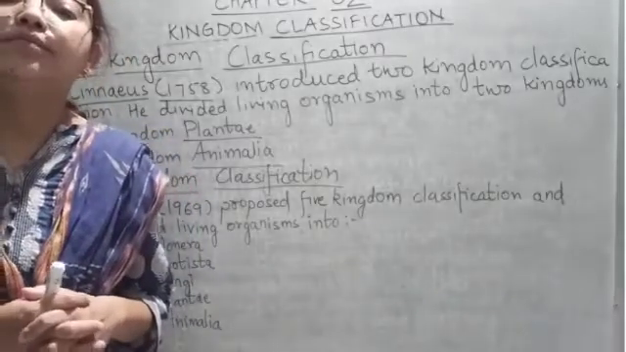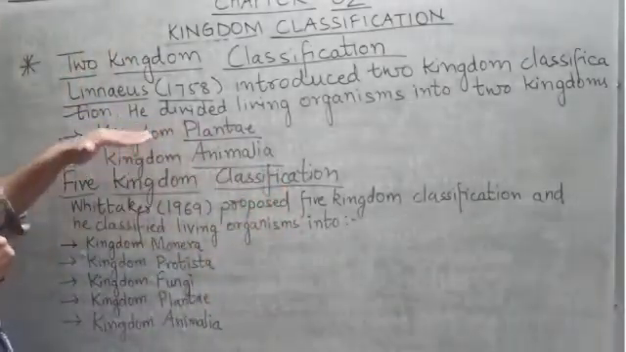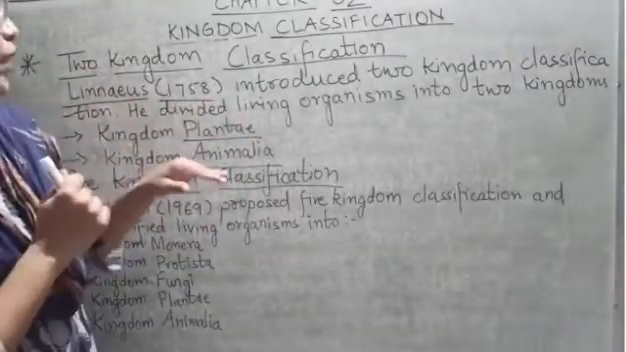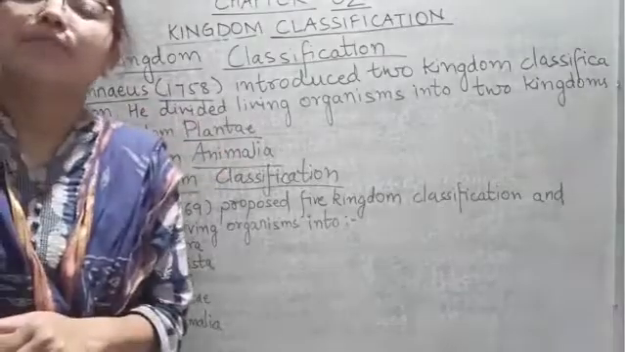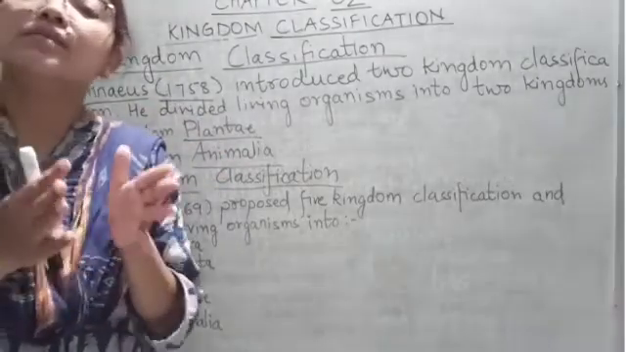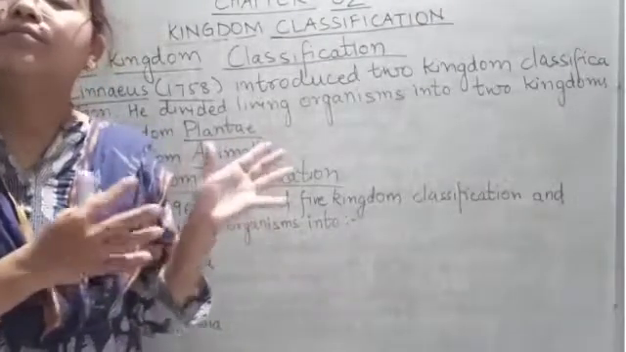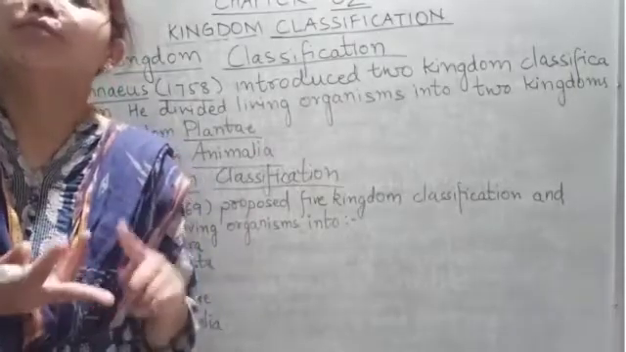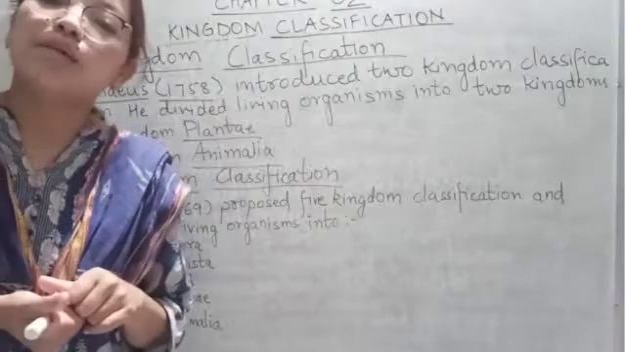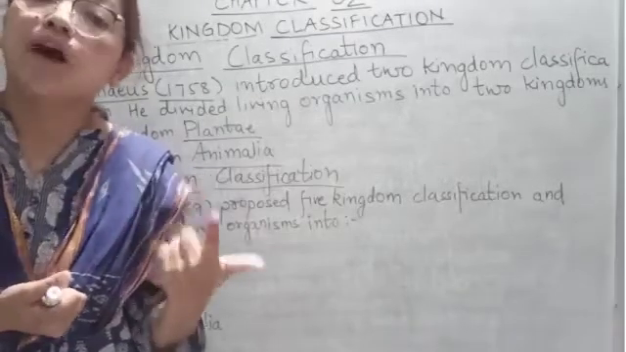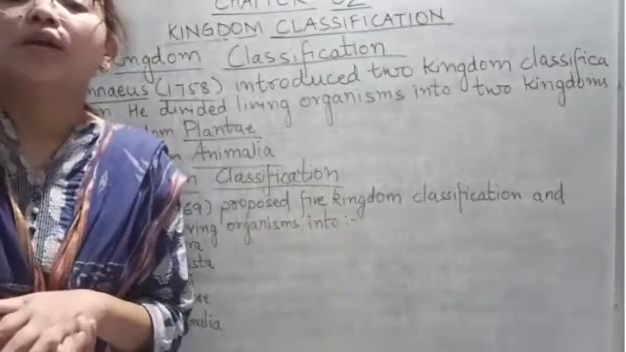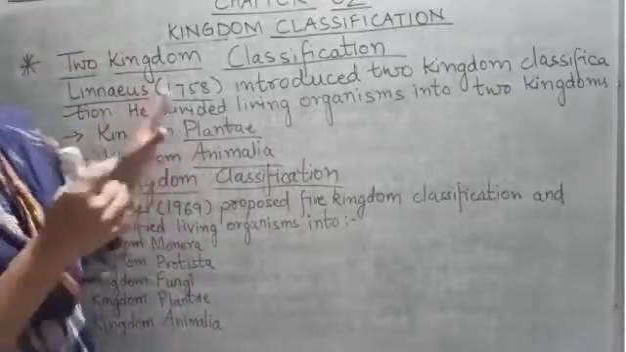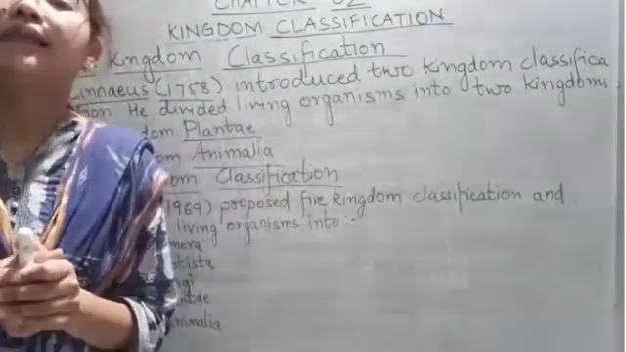Plants were grouped together in the kingdom Plantae, and animals were grouped together in the kingdom Animalia. But there were some organisms during the classification that showed both the features of plants and animals. For example, Euglena, fungi and bacteria. So there were many objections to the two kingdom classification.